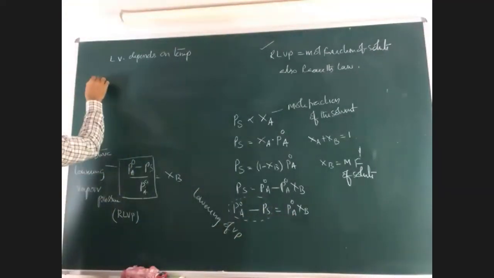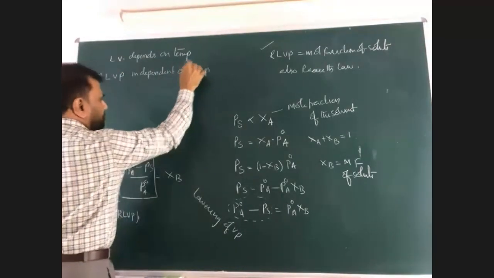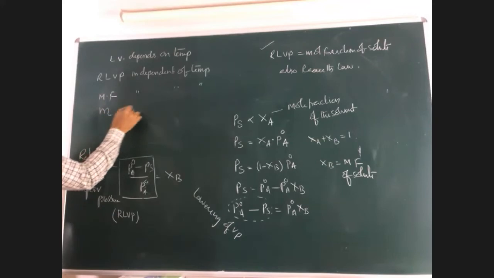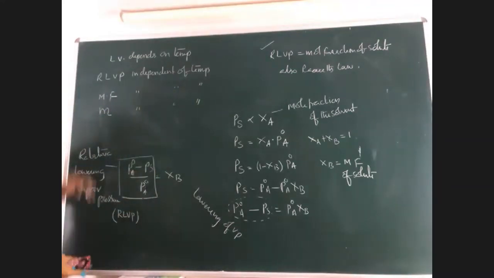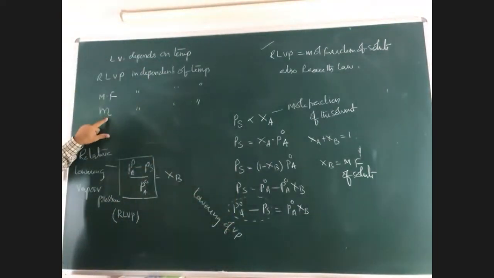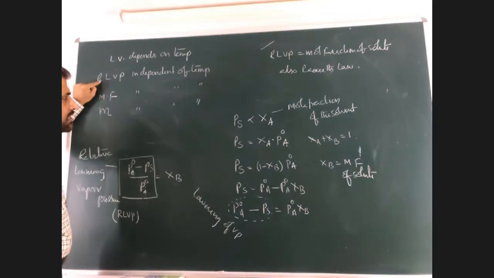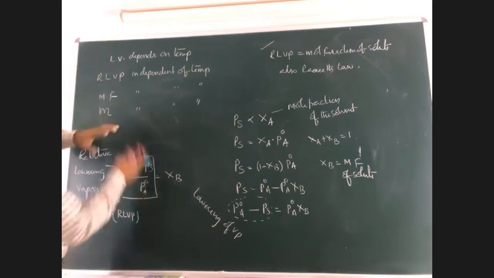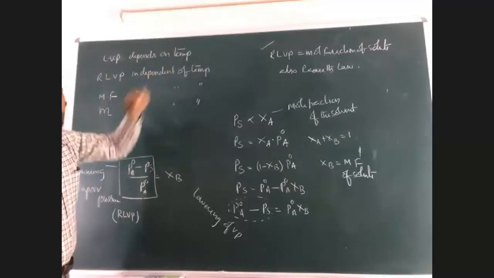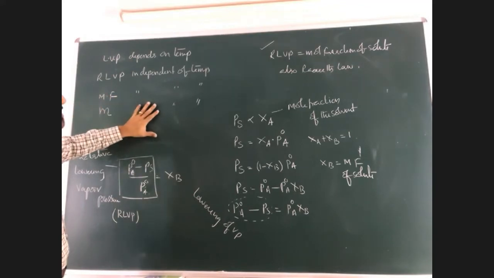Now, relative lowering of vapor pressure is independent of temperature. Mole fraction is independent of temperature. Molality is also independent of temperature. What is molality? Number of moles per kg of solvent. So molality is independent of temperature, and mole fraction is independent of temperature. Relative lowering of vapor pressure is independent of temperature. Lowering of vapor pressure depends on temperature. So these are the important factors, right?